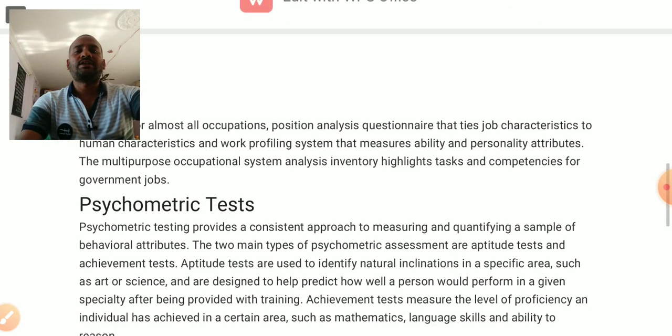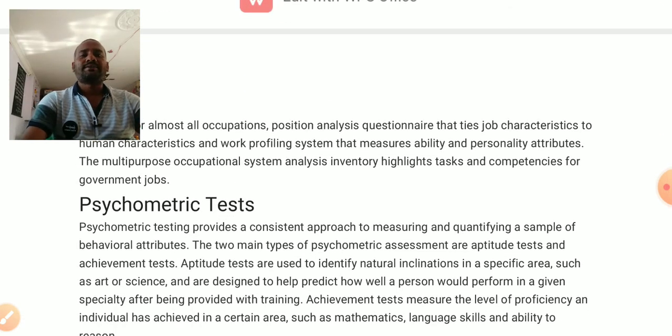And next and last one, psychometric tests. The psychometric test is also very important for the employees in the organization, because this test provides a consistent approach to measuring and qualifying a sample of behavioral attitudes. The two main types of psychometric assessments are the aptitude test and the achievement test.